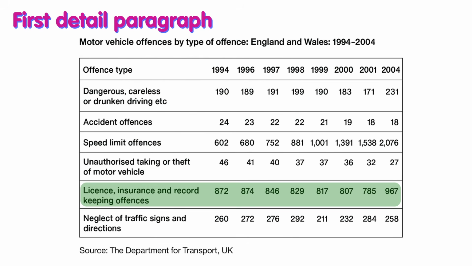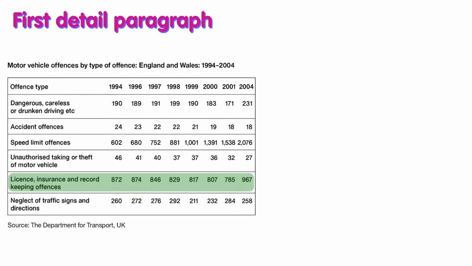It rose to 957,000 in 2004, all right? And I can also write about some fluctuations during this 10-year period. This is my first sentence. So as you can see, I start with 1994, and I write about the most common type. And because I write about this, I should also write the end in 2004. And there are some fluctuations here during this 10-year period. So let's just start writing my first sentence.